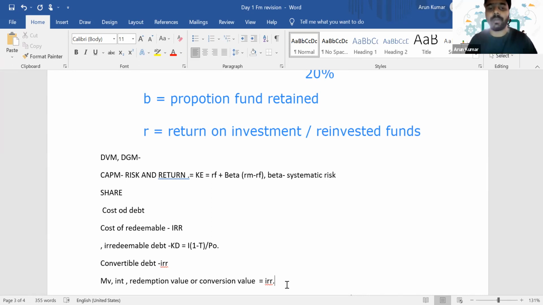And if it is a convertible bond, then there will be the market value, then interest, and finally the conversion value. Conversion value means the number of shares that we can get per bond times the market value of that share.